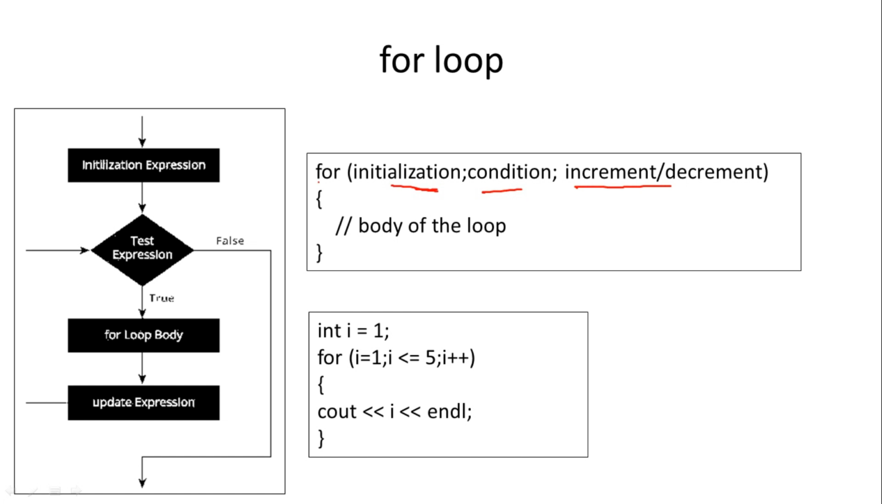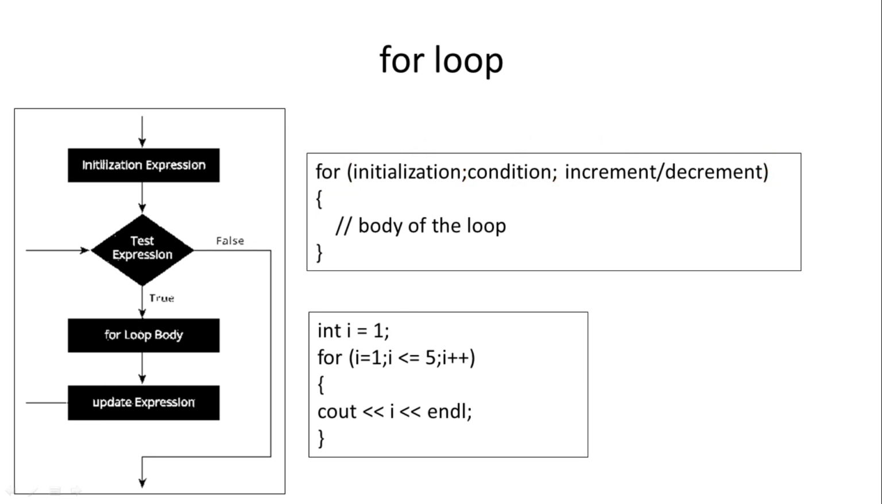So first the keyword for will be used. In parenthesis, 3 things will be included separated by semicolon. The first thing included will be initialization of counter variable, then semicolon, second will be condition checking, then semicolon, and next will be increment decrement. And after for there is no semicolon, so directly the body of loop. So working of this loop is like this.